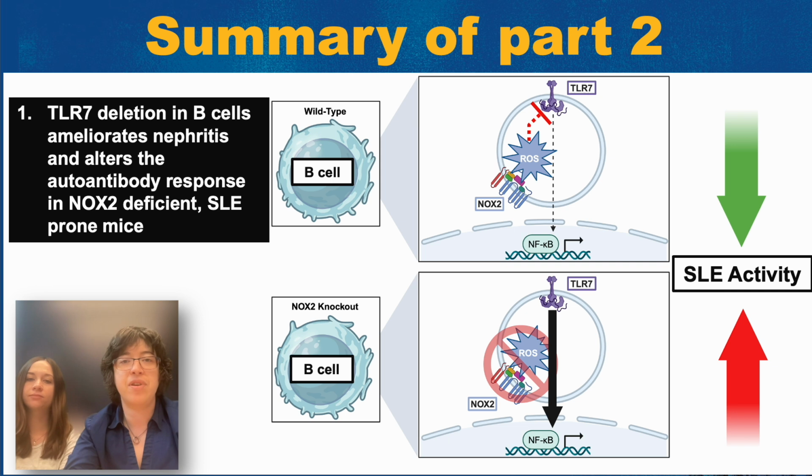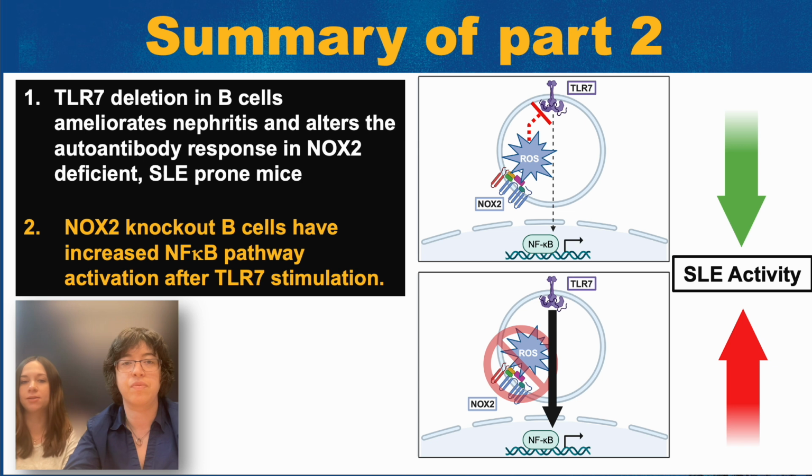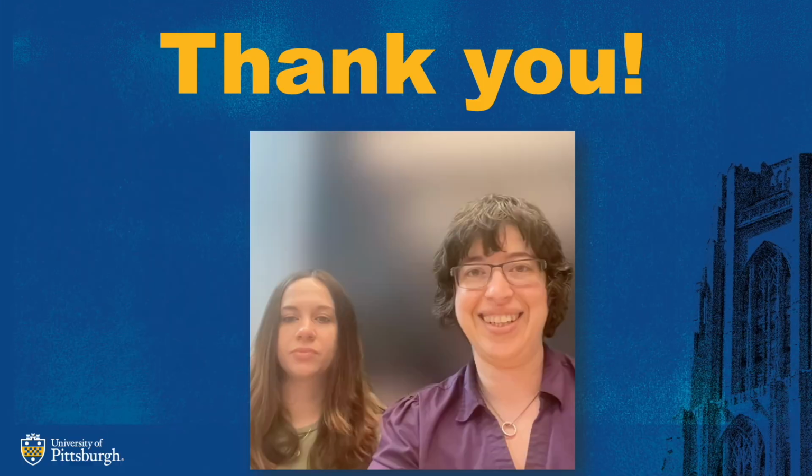In summary, we show that TLR7 deletion in B cells ameliorates nephritis in NOX2 deficient lupus-prone mice. We also show that NOX2 knockout B cells have increased NF-kappa B pathway activation after TLR7 but not after TLR9 stimulation. NOX2's selective regulation of TLR7 signaling is another piece in the puzzle that helps explain the well-established finding that TLR7 drives lupus, but TLR9 is protective in this disease.